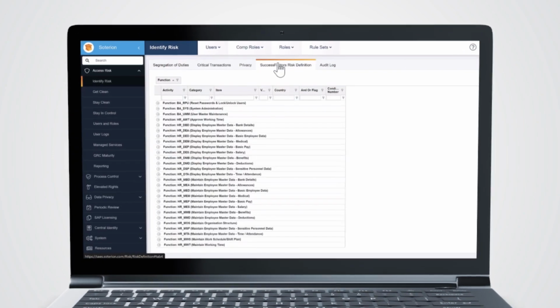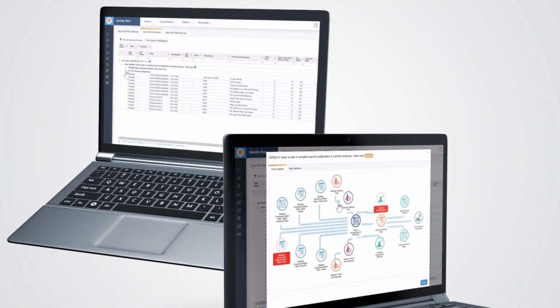Effectively manage your access risk in SuccessFactors by using Soterion's business-friendly functionality.